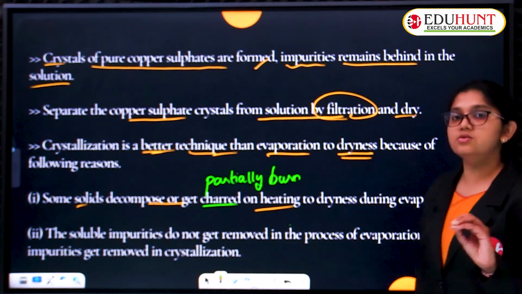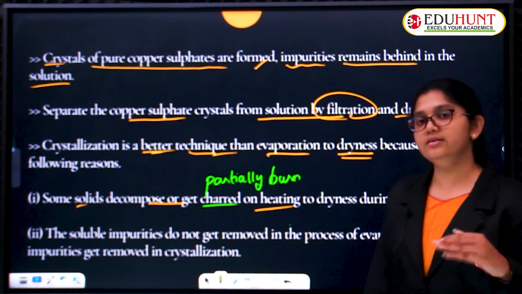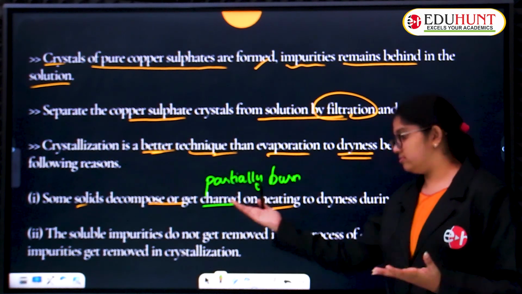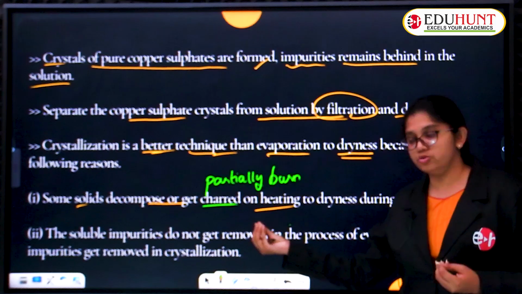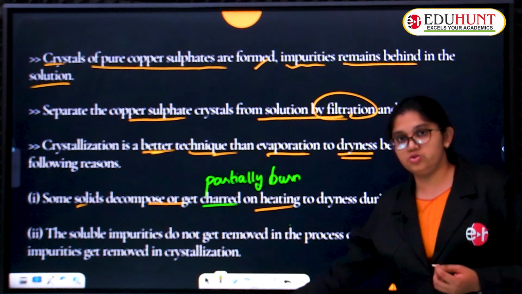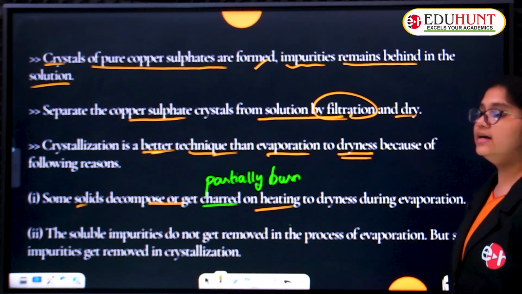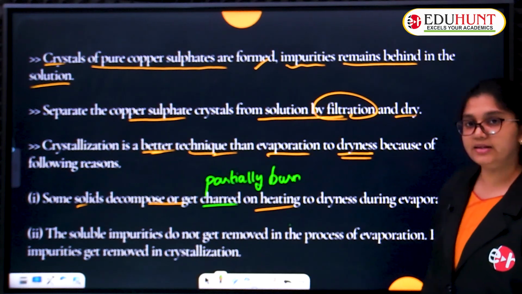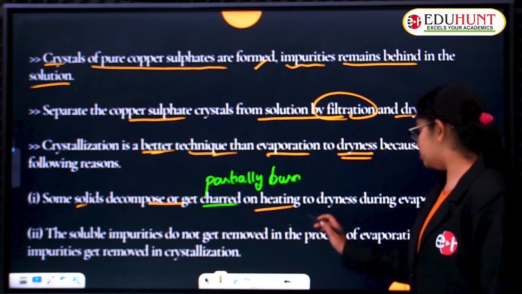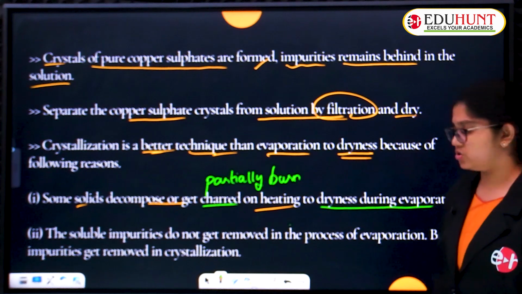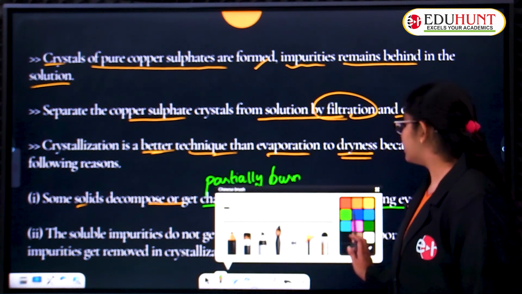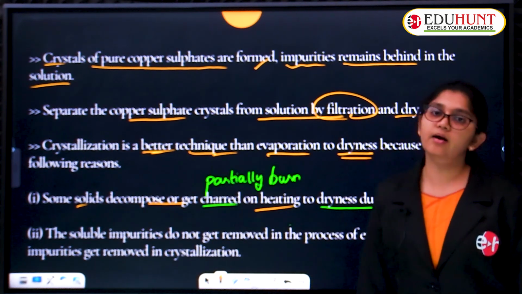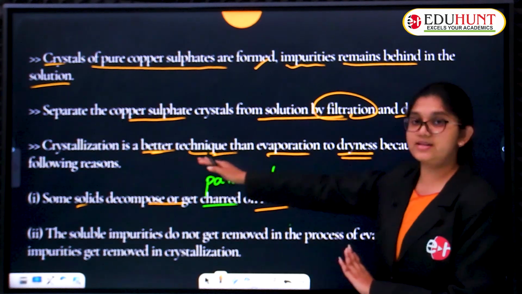Okay, all solids are not the same, because some solids are easily charred, in the sense they burn, and some decompose also on heating. Some solids will decompose and get charred on heating to dryness during evaporation. So that's the reason we do not use the evaporation technique for some solids. We prefer crystallization.